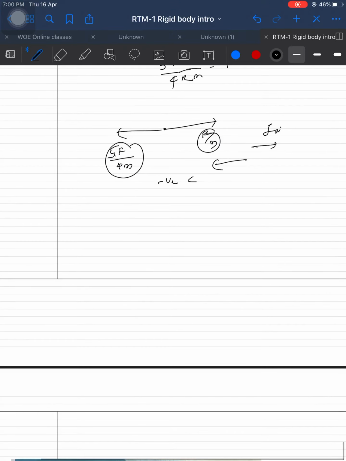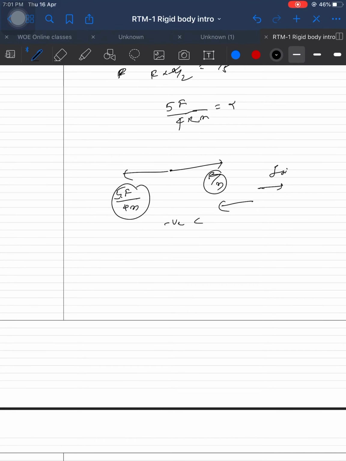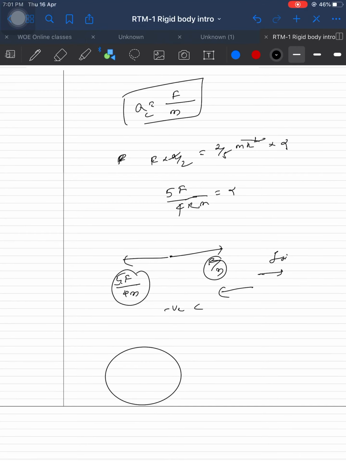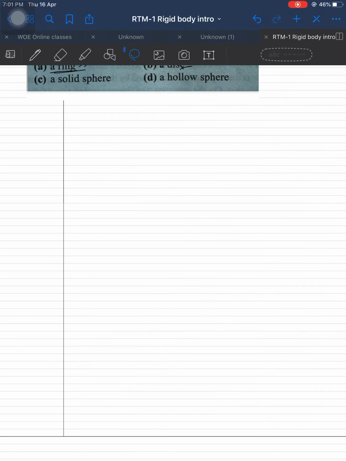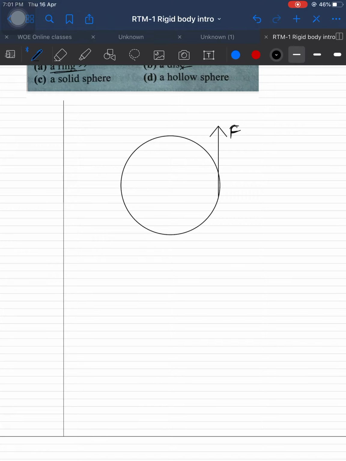Okay, let's see one example. This is a body. Let me erase everything. Now the body acceleration is in the upward direction. Force is acting in the upward direction. It is on the ground, touching here.